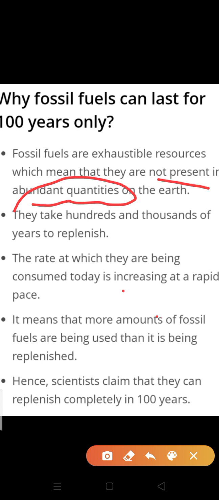As I told you, we are overusing them, but the replenishment rate is very low. हम उसको ज़्यादा यूज़ कर रहे हैं, लेकिन वो बन कम पा रहा है. Clear? So that is how fossil fuels soon become a threat. Next, scientists claim that they can replenish completely in 100 years over time.